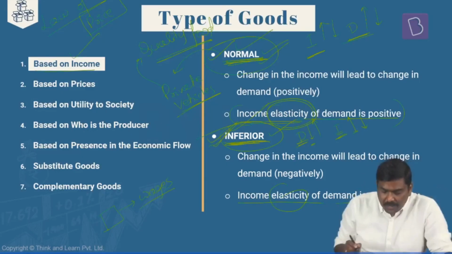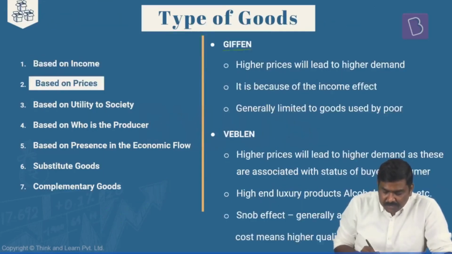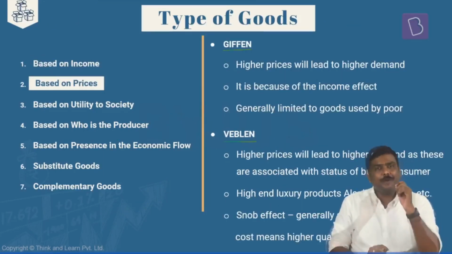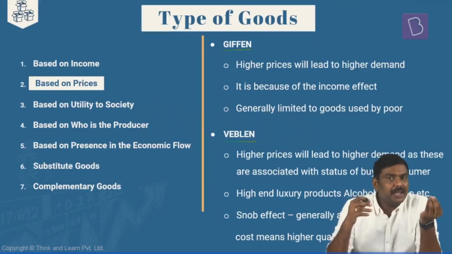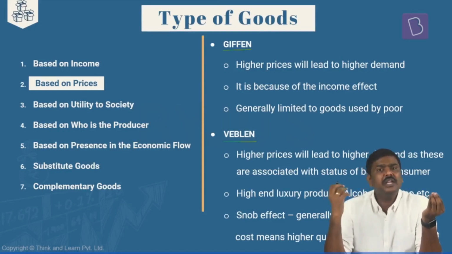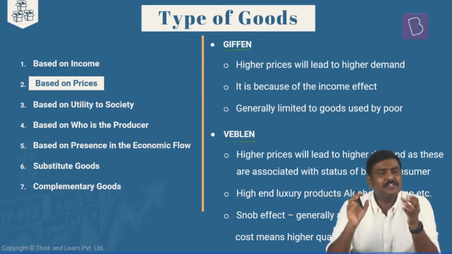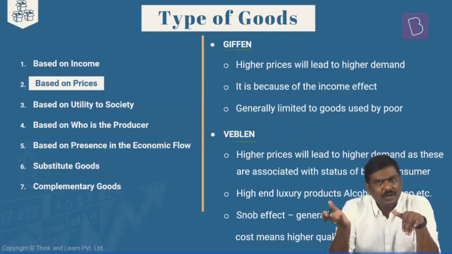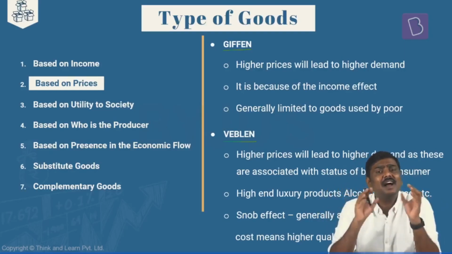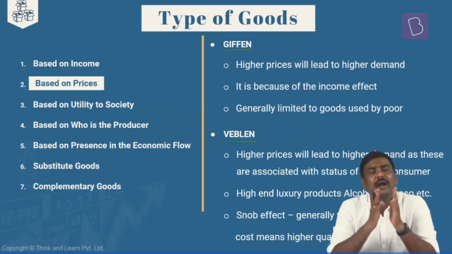Second classification: one is the Giffen good and the second one is the Veblen good. Now, generally, when you discuss the law of demand, we say that the price of the good is negatively related to demand for a particular good. That is, if the price moves up, demand should come down. If price comes down, demand should increase. That is generally the agreement with respect to the law of demand.